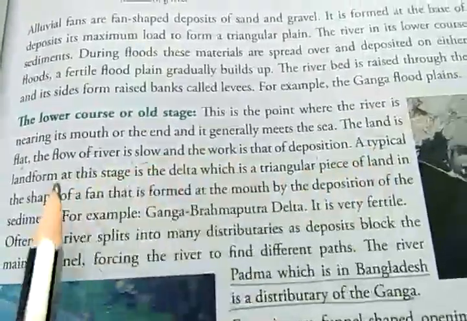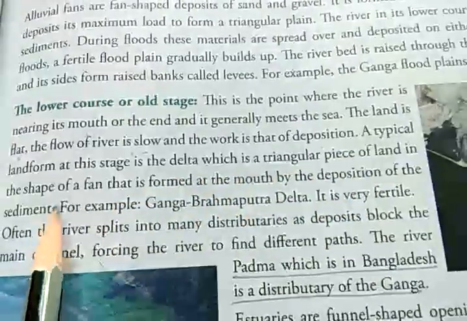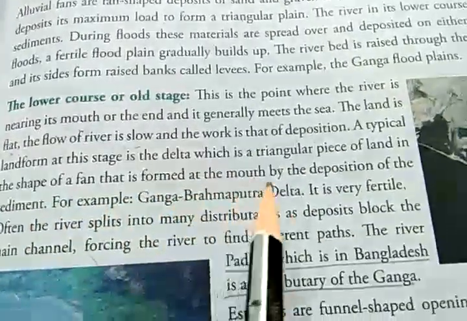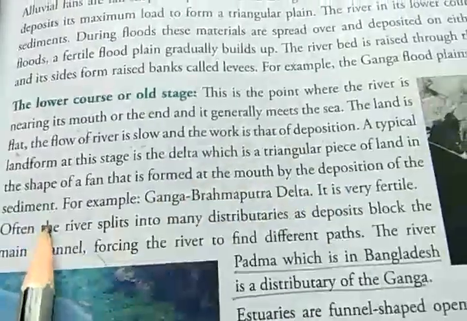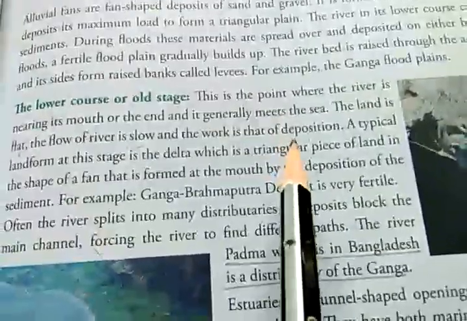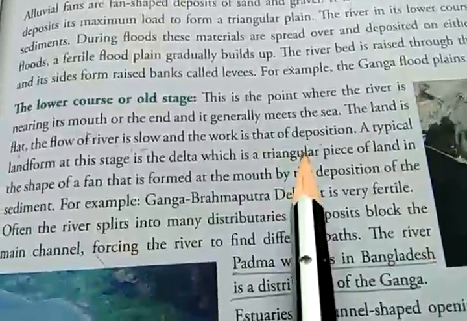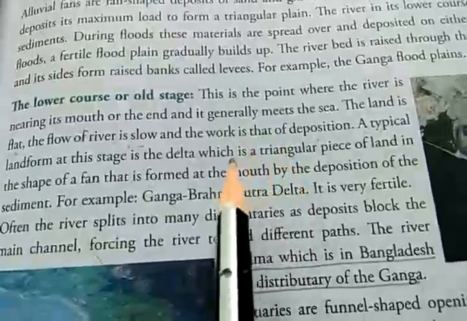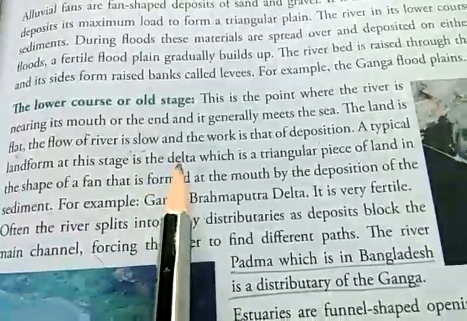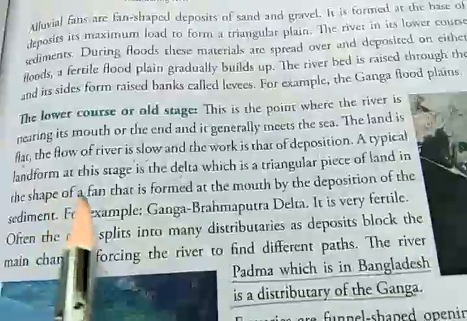A typical landform at this stage is the delta, which is a triangular piece of land in the shape of a fan that is formed at the mouth by the deposition of the sediments. Because of this deposition near the mouth of the river, a triangular piece of land is created, which is known as a delta.